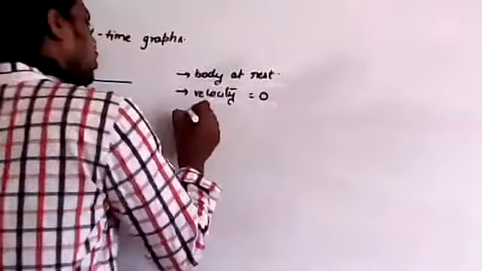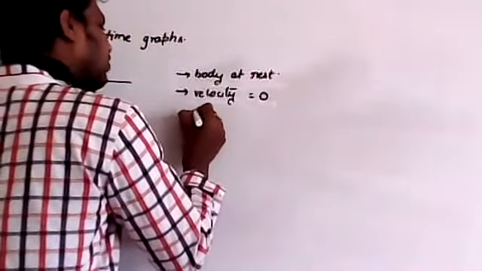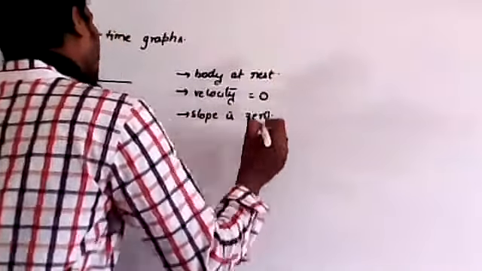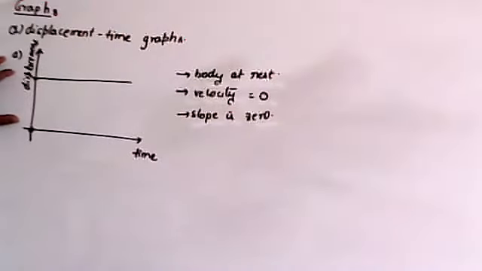Yes, very good, some of you said slope. The slope is 0. This is the displacement time graph for the body at rest. Understood?